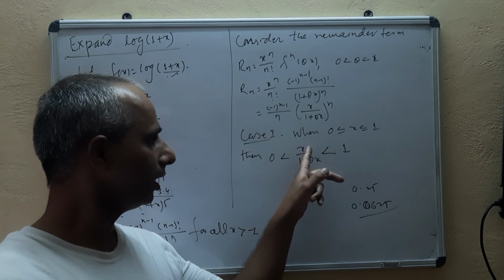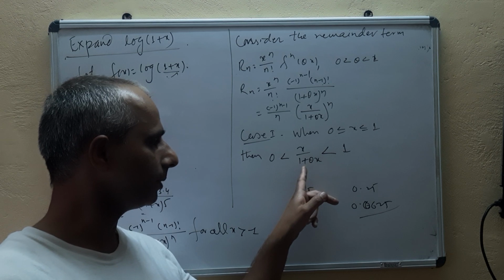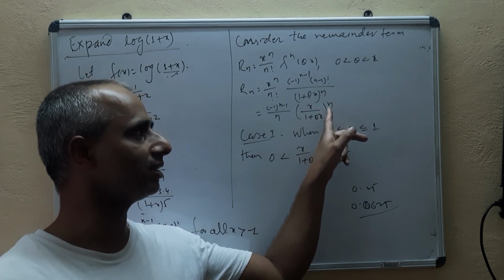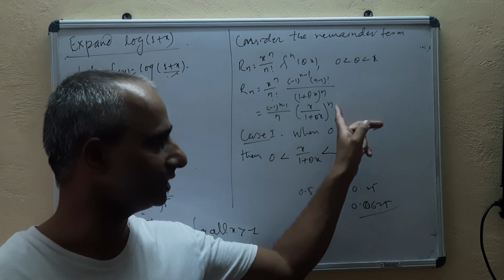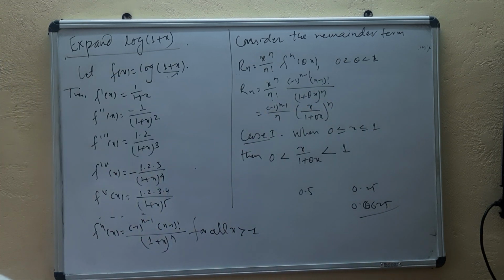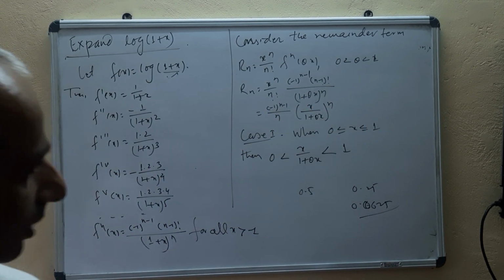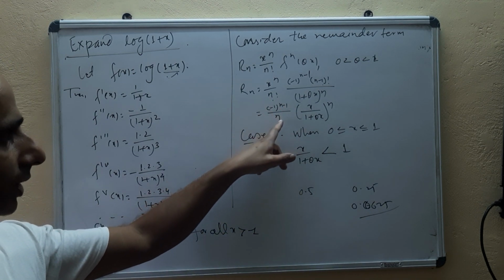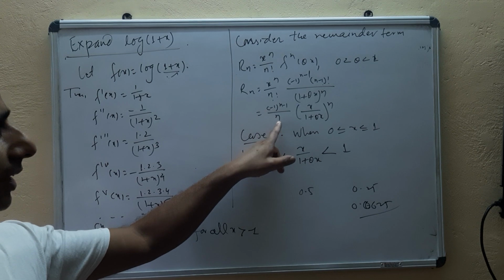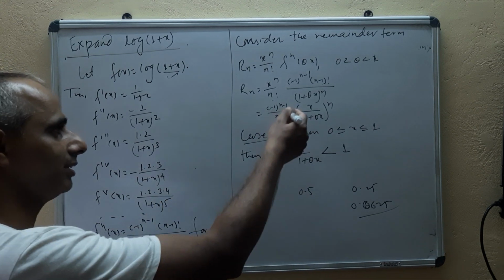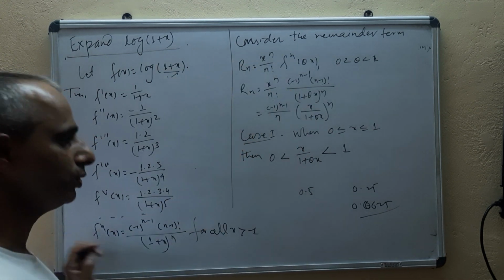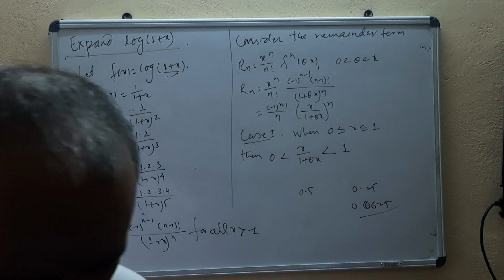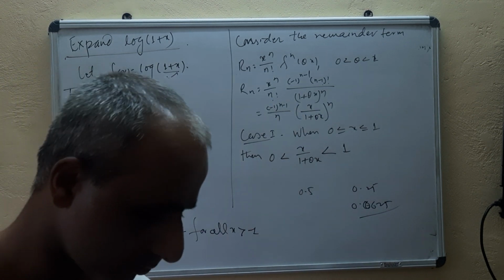That's why x upon 1 plus theta x whole power n doesn't turn infinite; it tends to 0 as n tends to infinity. That's the first fact. Also, minus 1 to the power n minus 1 upon n is there, and as n tends to infinity, this term also tends to 0. So for this first case, the remainder tends to 0.